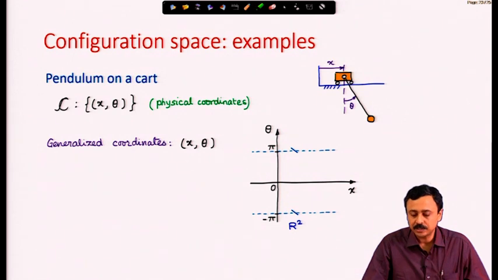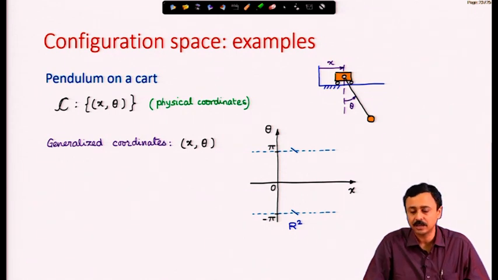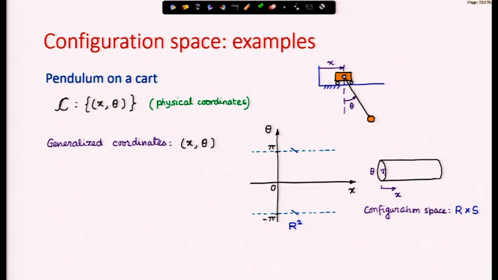Now, x is the real line, I can have any x, theoretically I can go from minus infinity to plus infinity in the x direction, and in the theta direction minus pi and plus pi are identified. Therefore, we have a configuration space which is R cross S1, which is a cylinder.